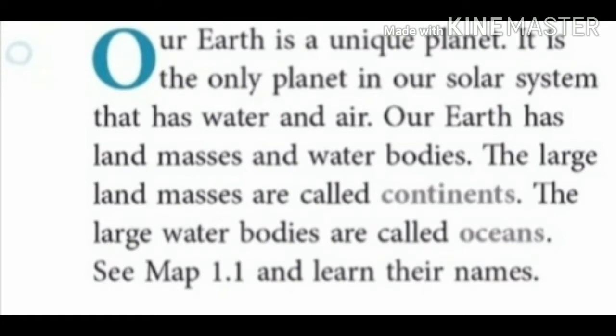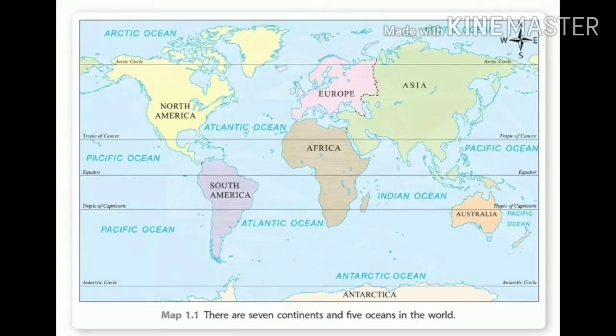The Earth has land masses and water bodies. Let's see this map 1.1. There are 7 continents and 5 oceans in the world. The large land masses are called continents and the large water bodies are known as oceans.